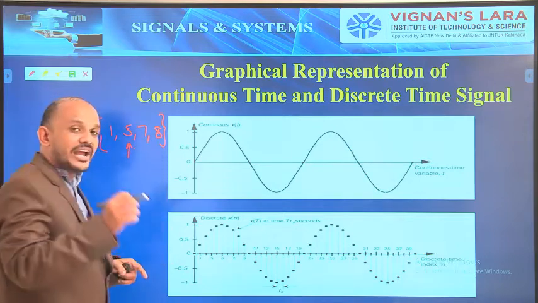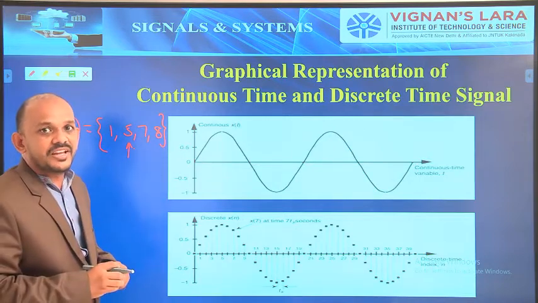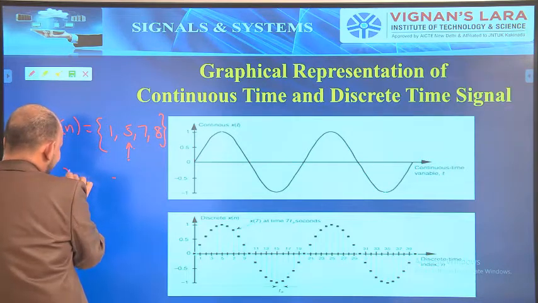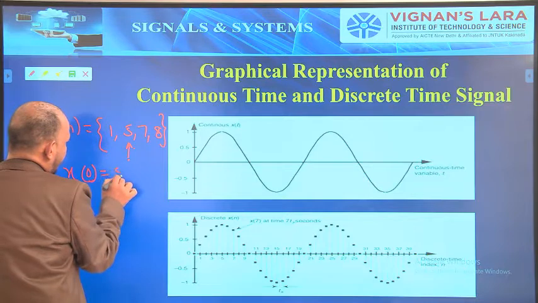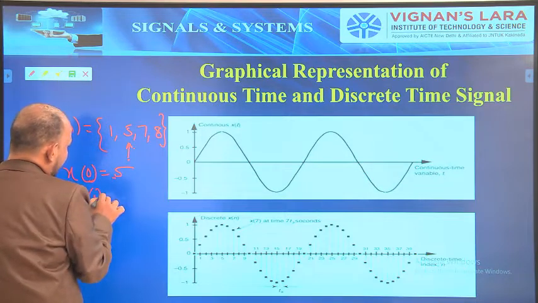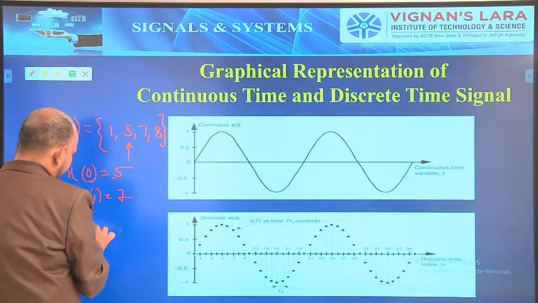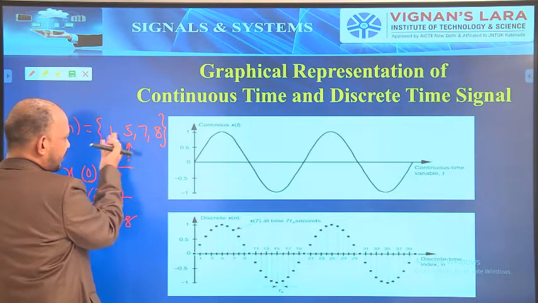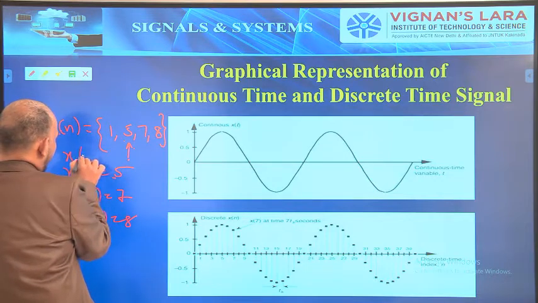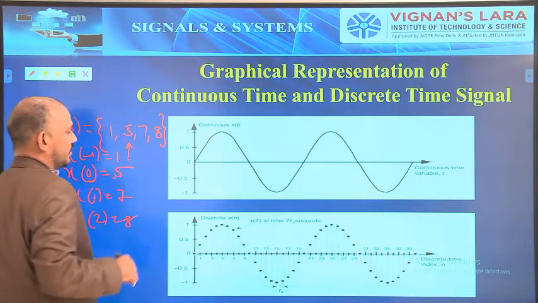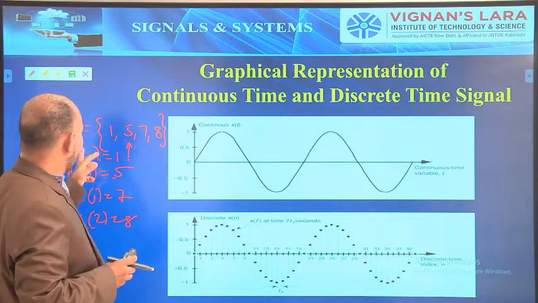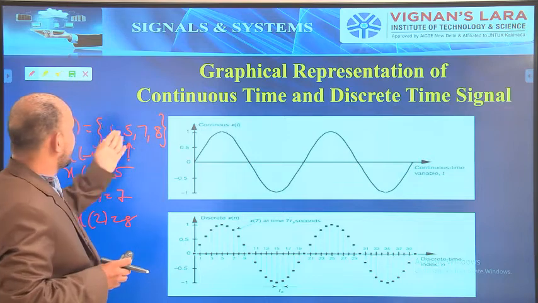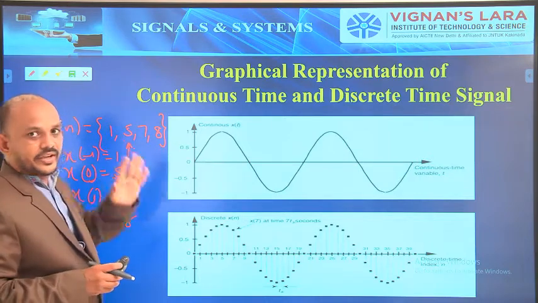That value is for x of 0. So if they represent it like this, then for this signal, x of 0 equals 5, x of 1 equals 7, x of 2 equals 8. Then this is 0, 1, 2 and this one is minus 1. So x of minus 1 equals 1. So x of minus 1 equals 1, x of 0 equals 5, x of 1 equals 7 and x of 2 equals 8.